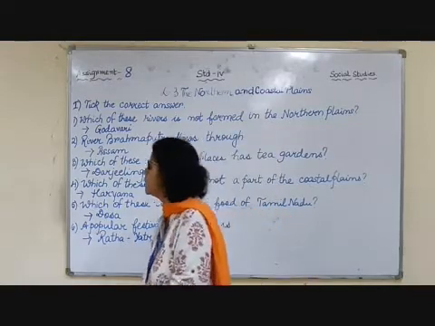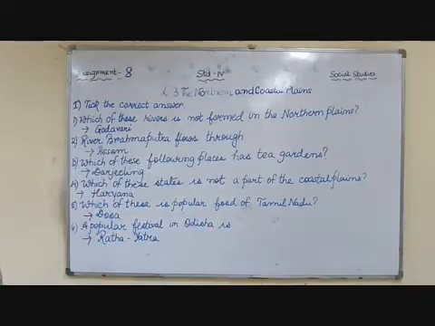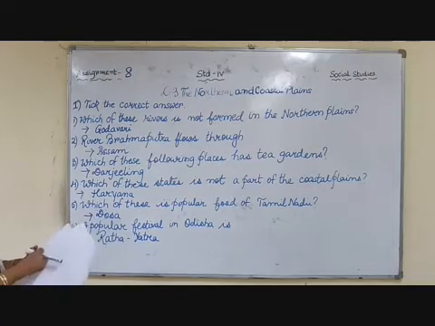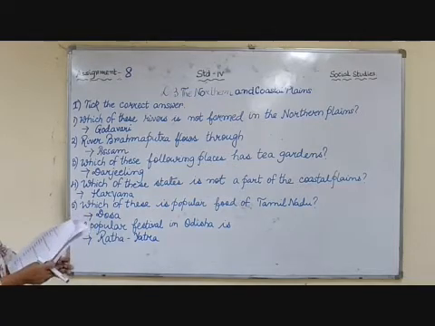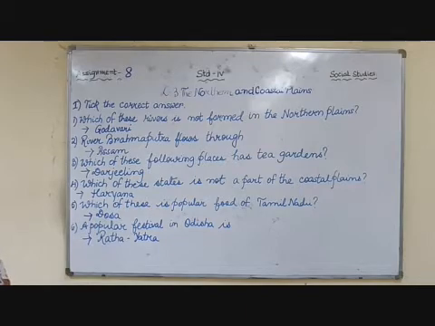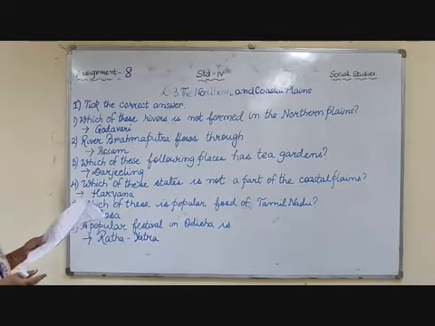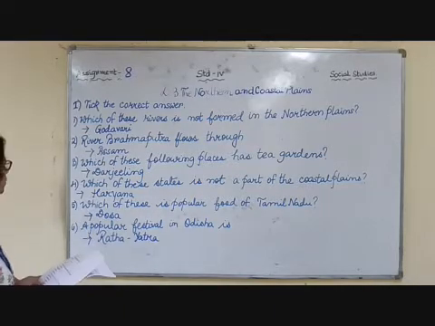Now we will take the correct answer. Which of these rivers is not formed in the northern plains? The options which were given to you are Brahmaputra, Satluj, Ganga and Godavari. All of these except Godavari are formed in the northern plains. Only Godavari river is in the southern part of India, so it is not formed in northern plains. Second, river Brahmaputra flows through Assam, Uttar Pradesh, Punjab and Bihar, and the correct answer is Assam.